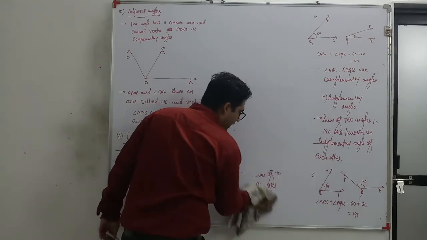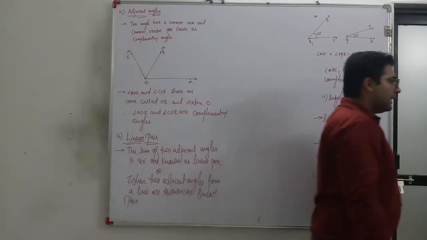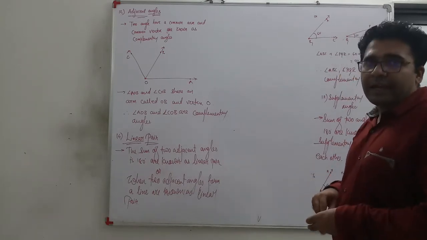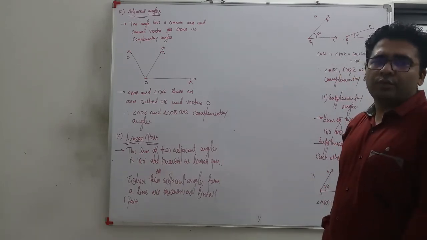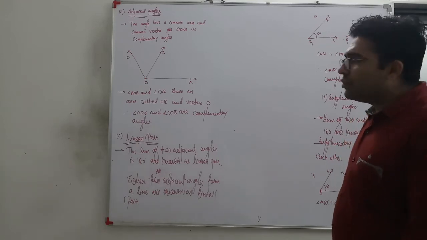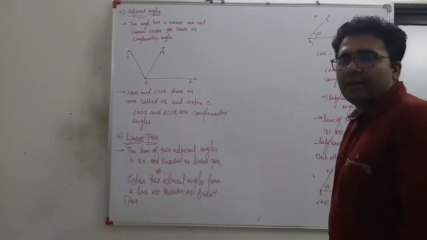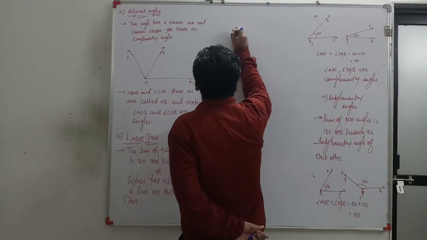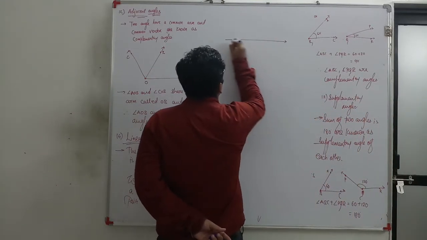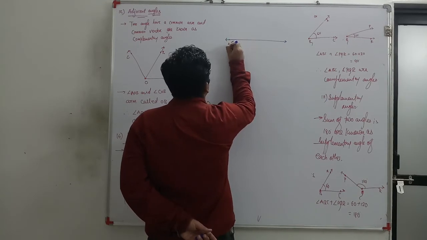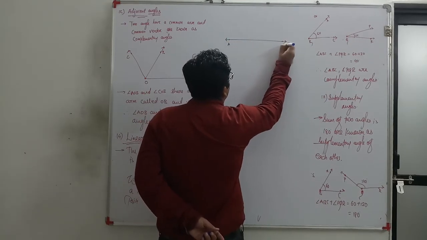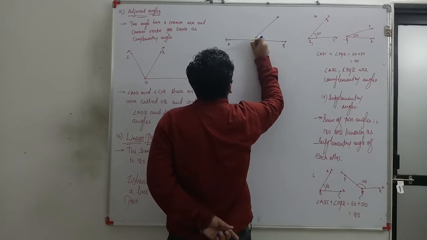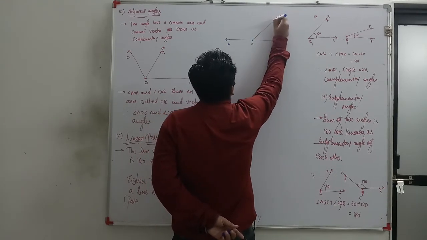तो यहां पे हो जाएगा एक ही लाइन के ऊपर अगर मैं एक रे ड्रॉ करूं, when I draw a ray on any line, I get two adjacent angles, and those two adjacent angles form a linear pair. So let me say that this is a line. The line name is AB, and there is another line, OC.